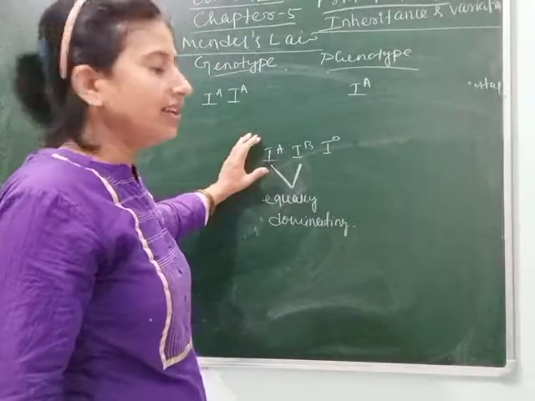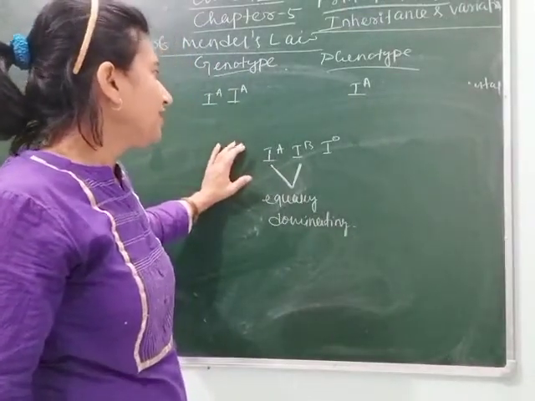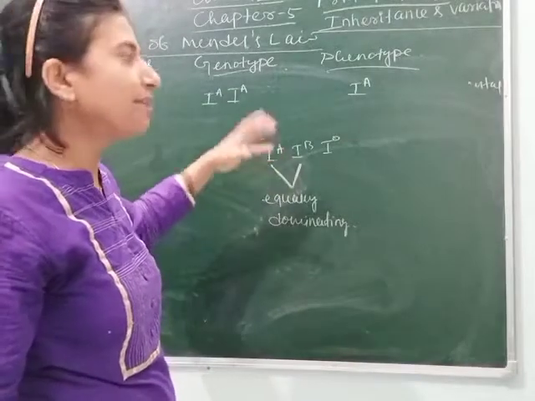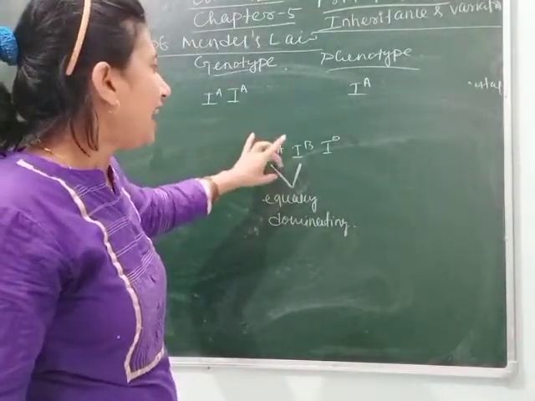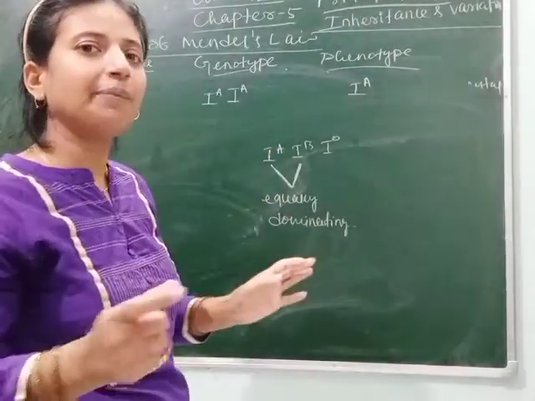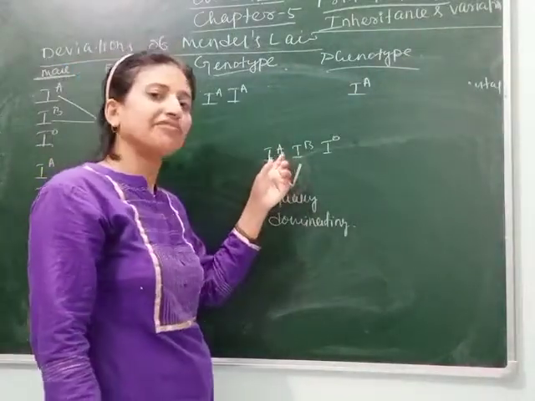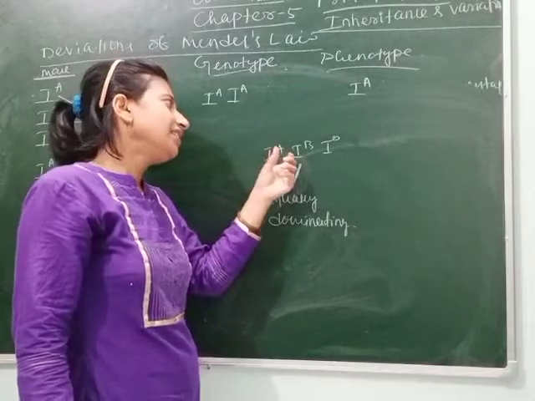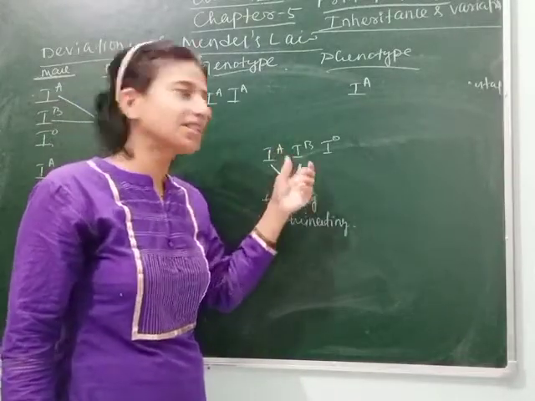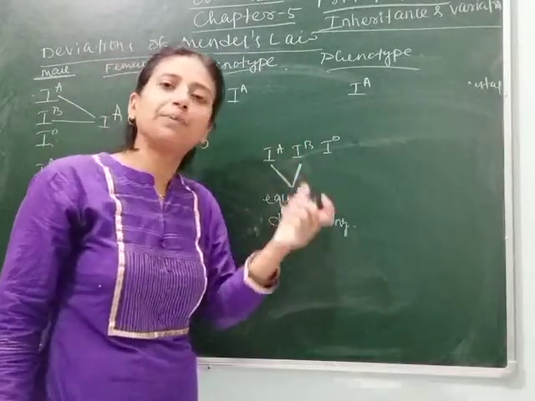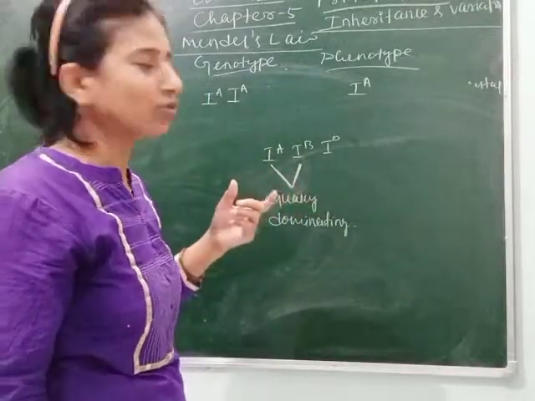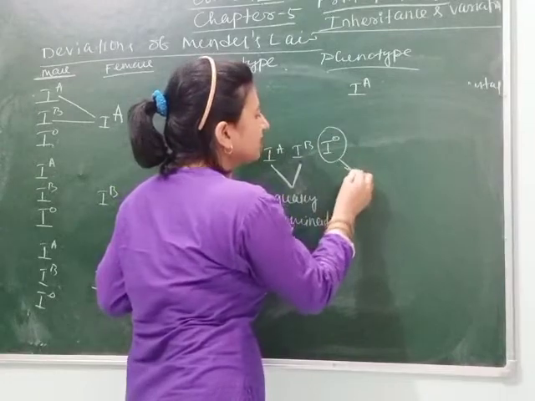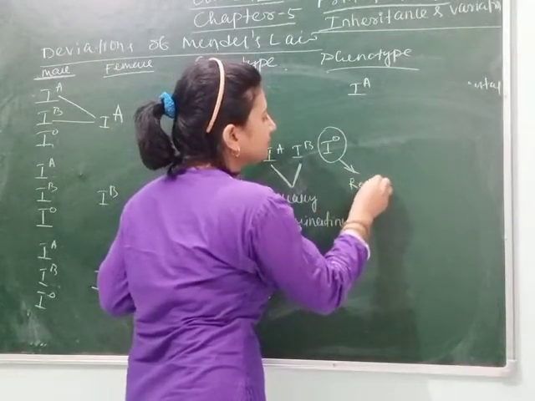In the human RBC, IA and IB produce sugar, means glycoprotein, and that sugar is slightly different from each other, due to which when they come from two different parents, not only one will express. Both of the alleles are expressed. That's why it is called codominance. But here IO is recessive.